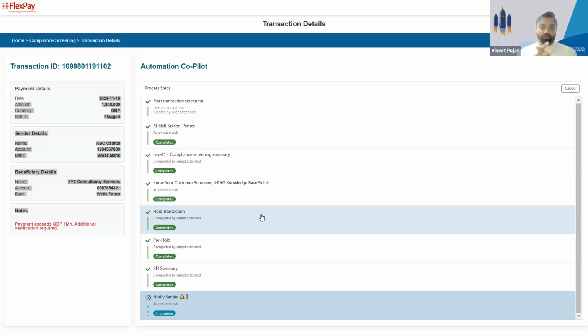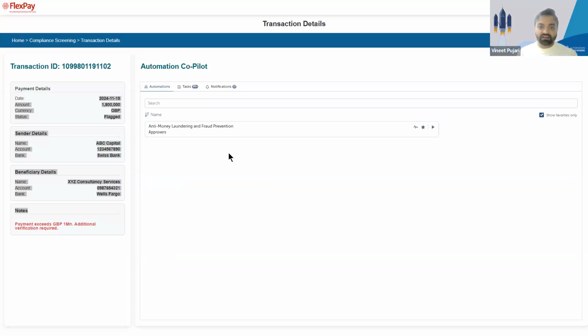All right. So what we saw here was how AI agents are assisting human users to make decisions faster and to make data-driven decisions. Now, I showed this entire process as driven by a human, right? As a human, I started the process, I went through various steps, etc. But this is just a human oversight.